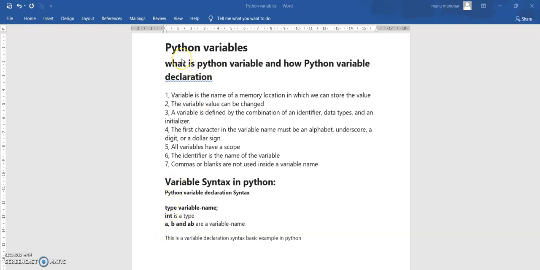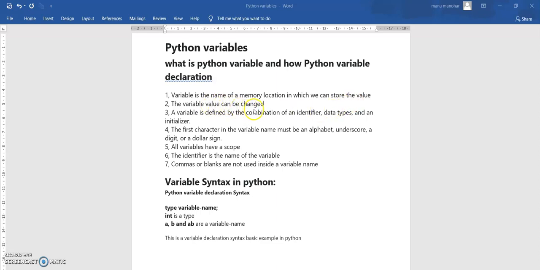Today we are going to discuss Python variables. First of all, what is a Python variable? A variable is the name of a memory location, a name in which we can store a value. That means it is the name of a memory location where we can store some value.